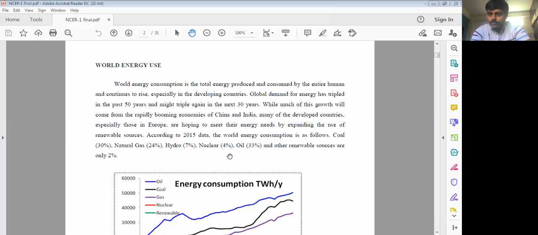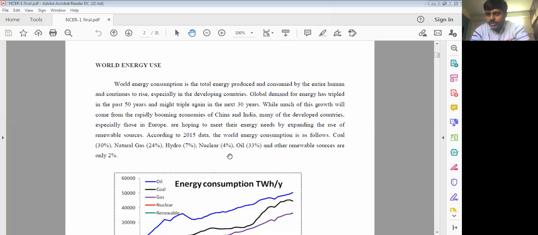Now, one important question comes from this world energy use. What percentage of energies are available throughout the world? You can write the percentages here. Coal is 30%. Natural gas, 24%. Hydrogen, 7%. Nuclear is 4%. Oil is going to be 33%. This way, you have to write the percentages here, right? This question has appeared already.